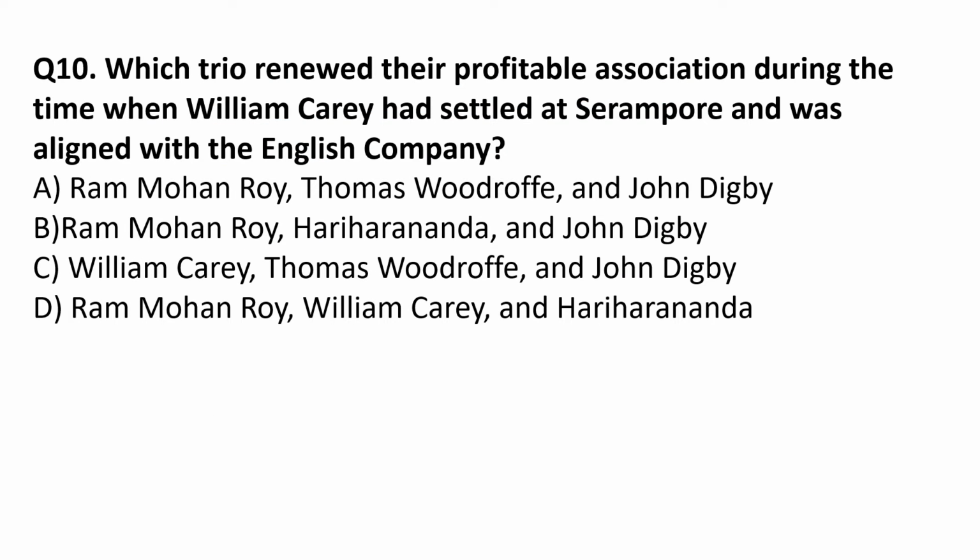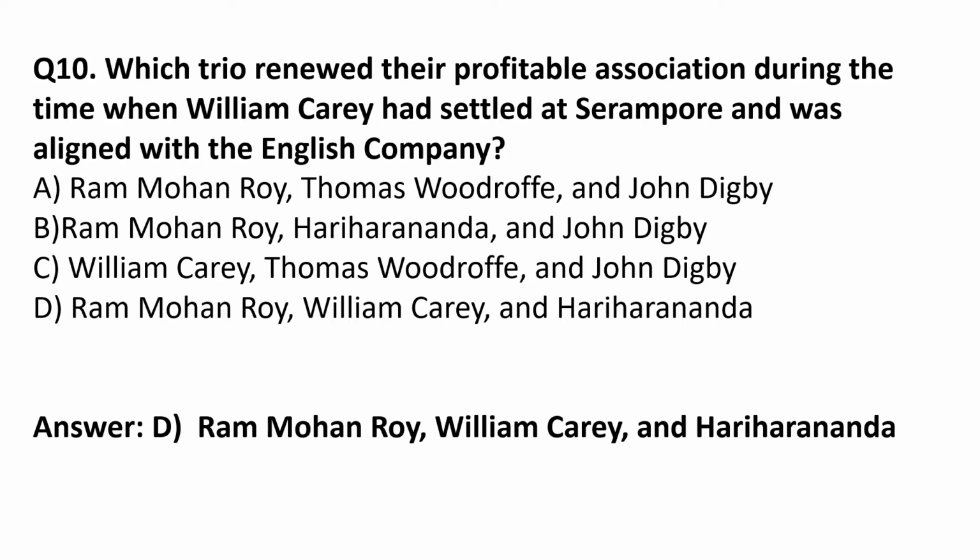Which trio renewed their profitable association during the time when William Carey had settled at Serampore and was aligned with the English company? The correct option is option B, Ram Mohan Roy, William Carey and Hari Harananda.